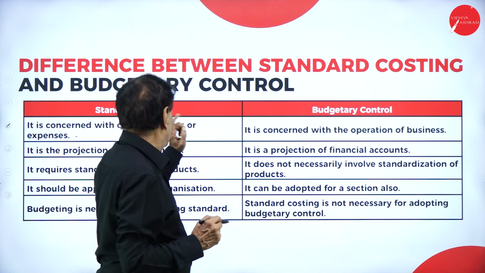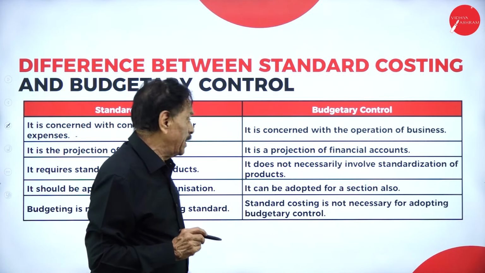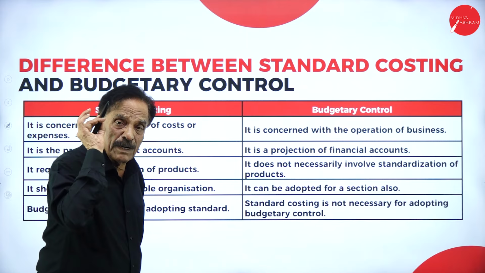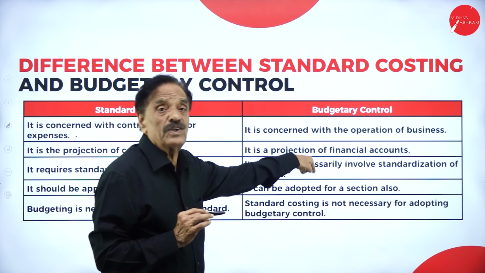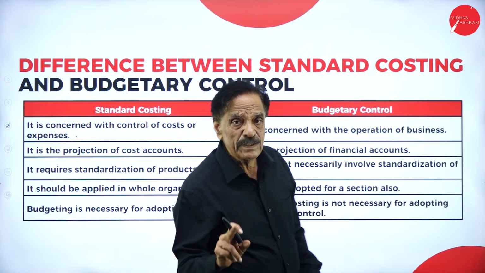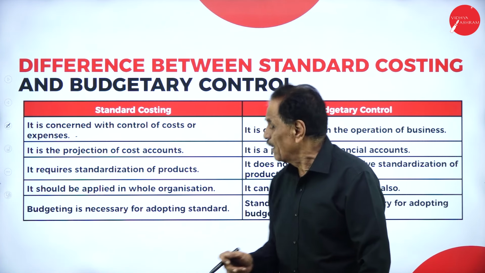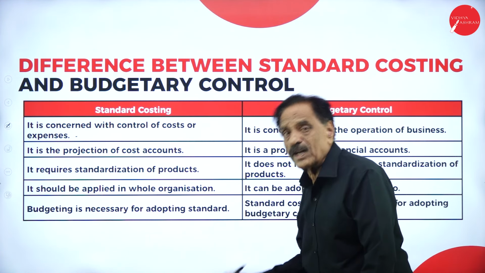It doesn't bother about cost, only the operation of the business. Standard costing is the projection of cost accounting, whereas budgetary control is the projection of financial accounting.